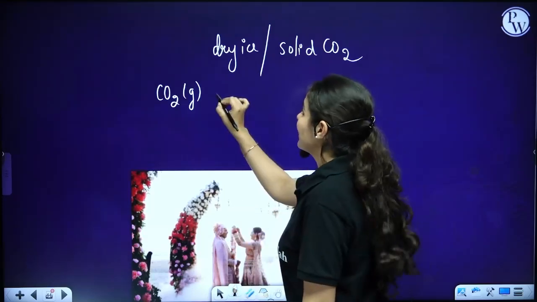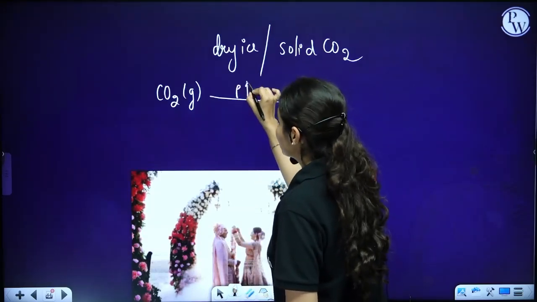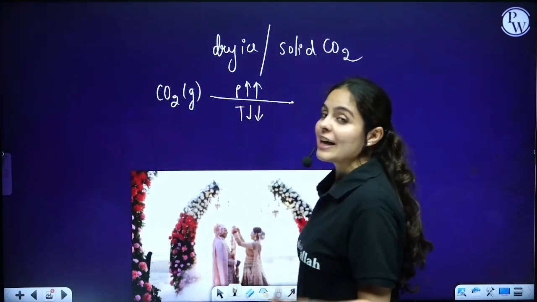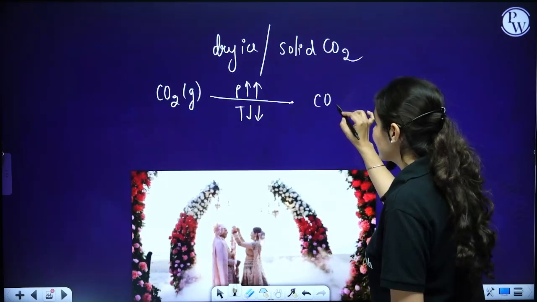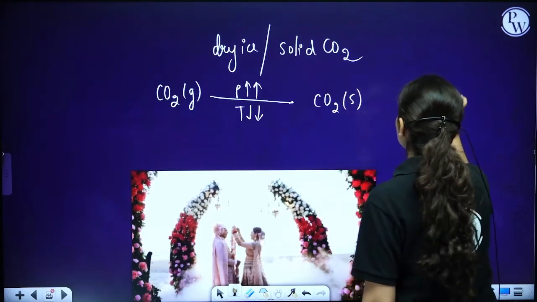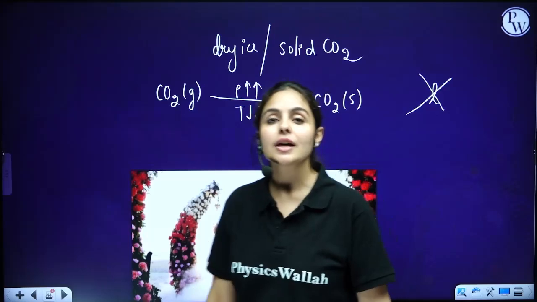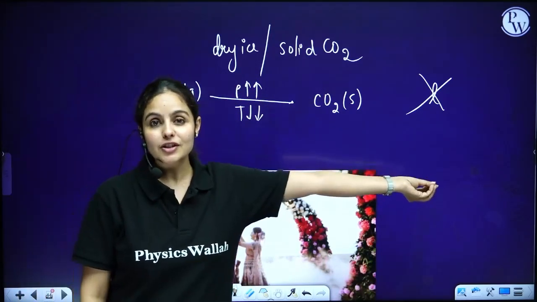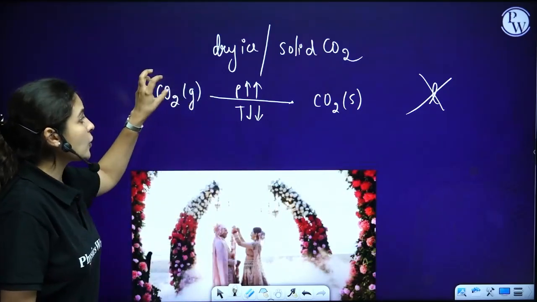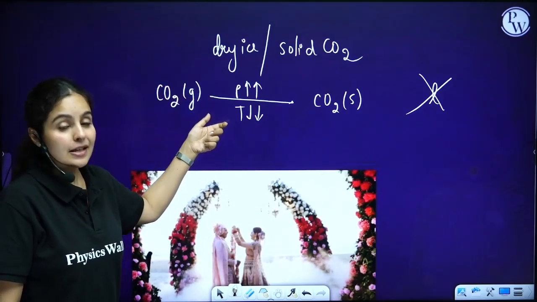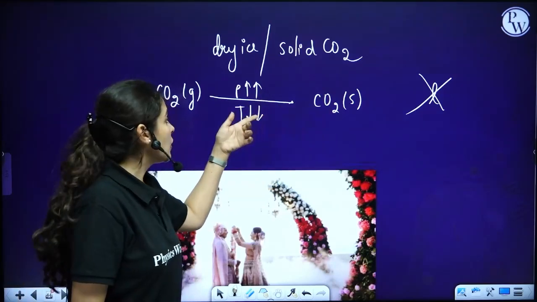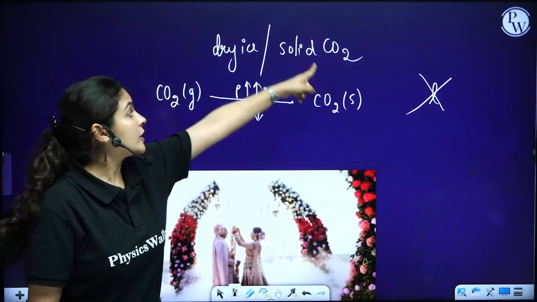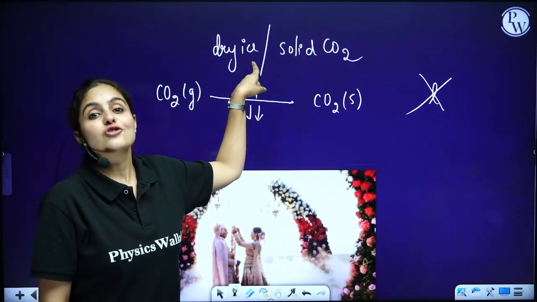But if we increase the pressure extremely and decrease the temperature extremely, this carbon dioxide will directly convert into solid state without converting into liquid state. So we can solidify this without converting into liquid state, guys. Carbon dioxide gas is the original case, but if you decrease the temperature and increase the pressure, you can convert it into solid carbon dioxide, which is called dry ice.